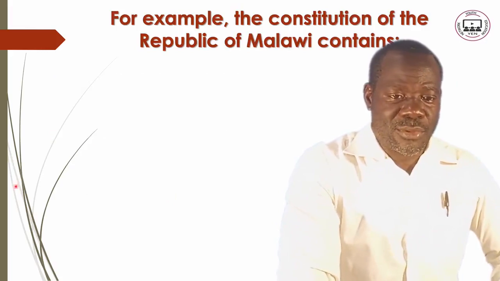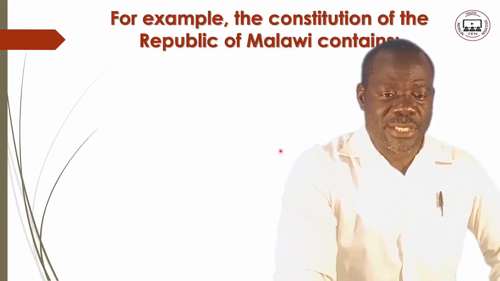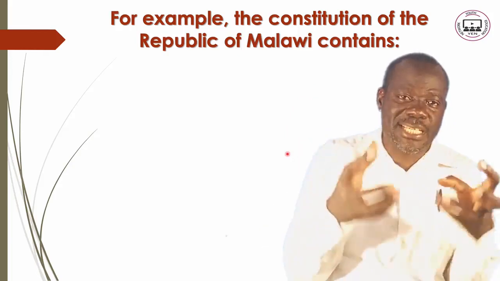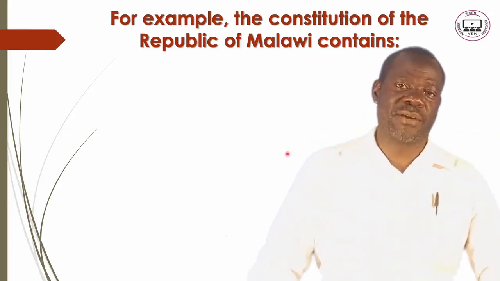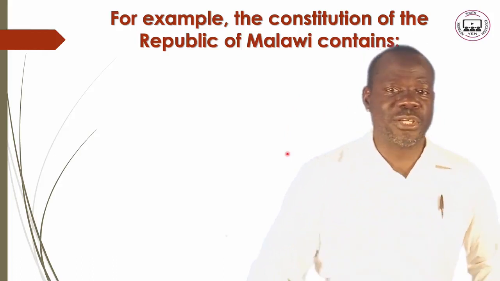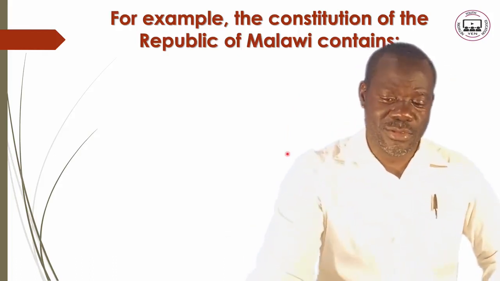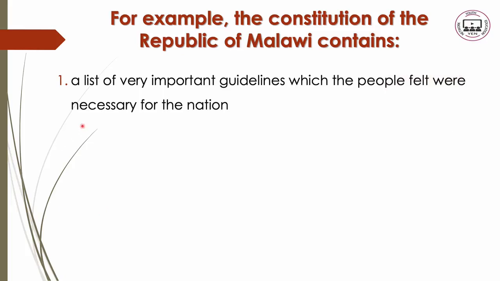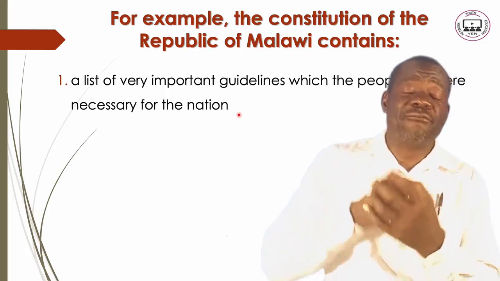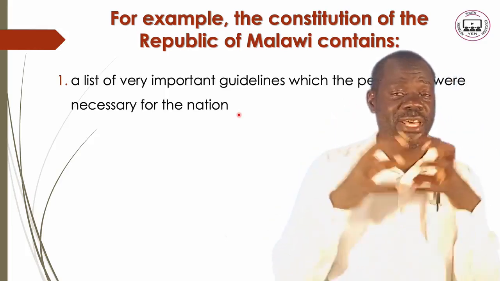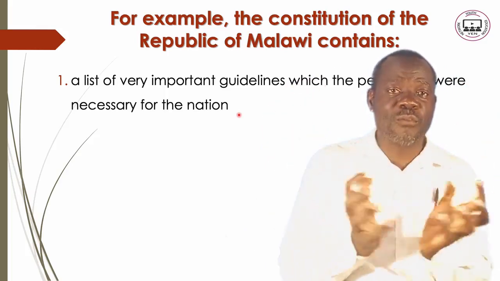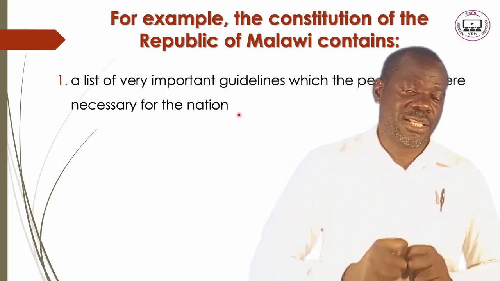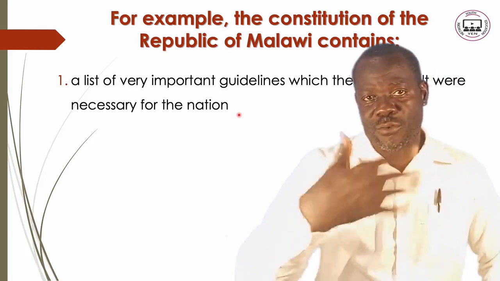Now let us look at the example of the Constitution of the Republic of Malawi. What is contained inside that Constitution? Let's look at a number of issues that we find inside it. Number 1, we have a list of very important guidelines which the people who formulated the Constitution felt were necessary for the nation.